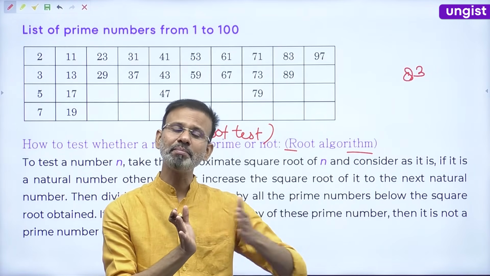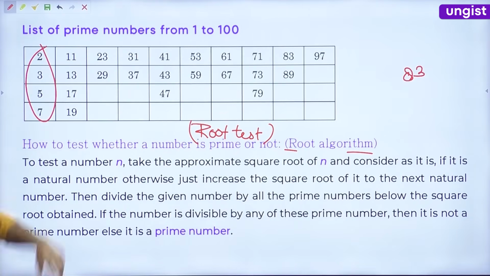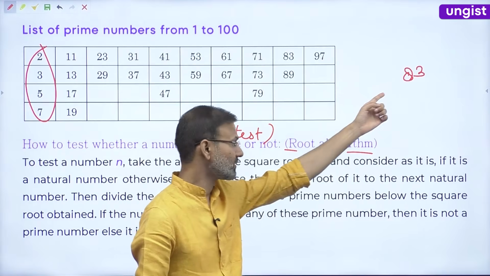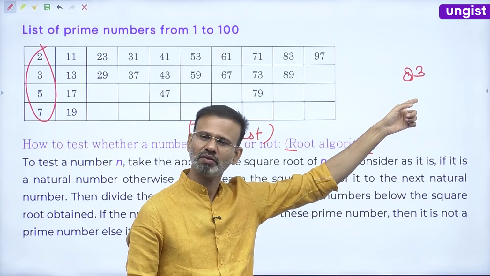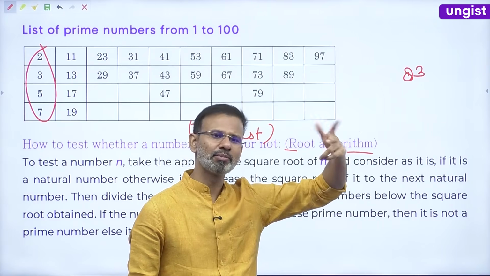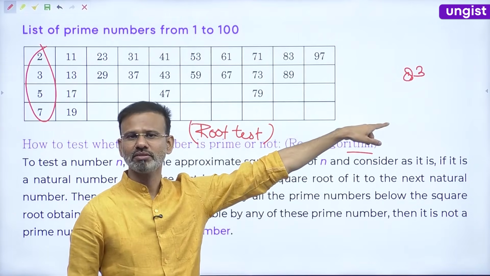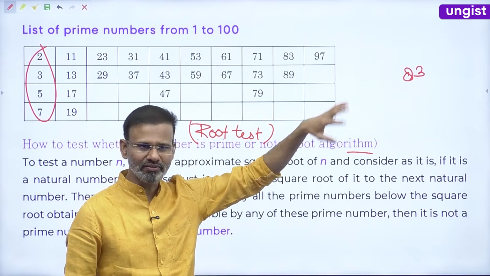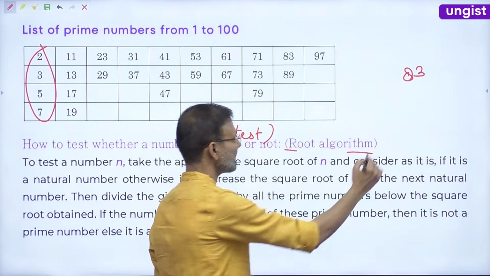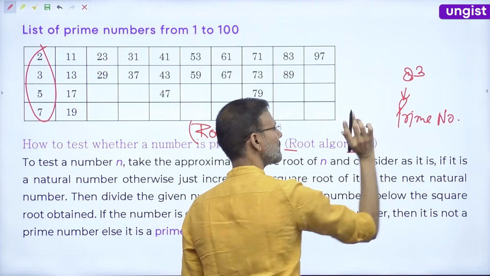Now all the prime numbers less than 9 are 2, 3, 5, 7. Please check. Does 2 divide this number? No. Does 3 divide this number? No. 81 is a multiple of 3, so this cannot be one; 84 would be. Does 5 divide this number? No. Does 7 divide this number? No. 12 sevens are 84. So this number is a prime number. So this is the root test.